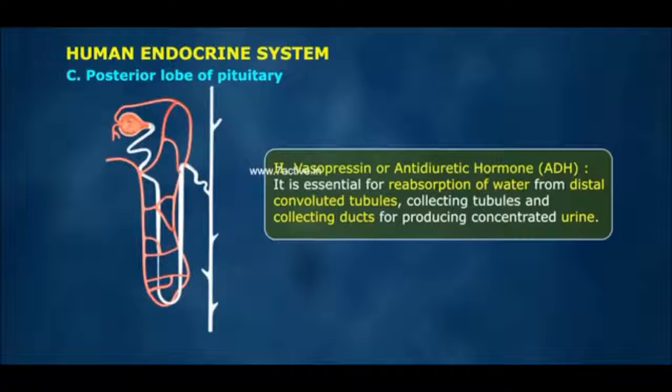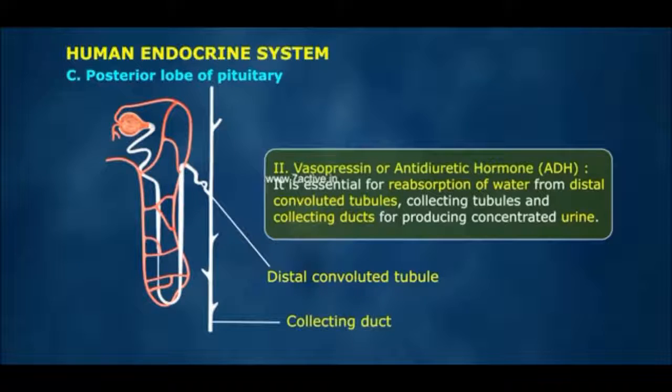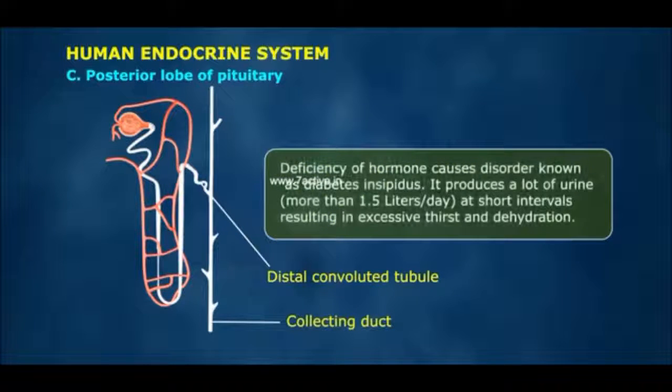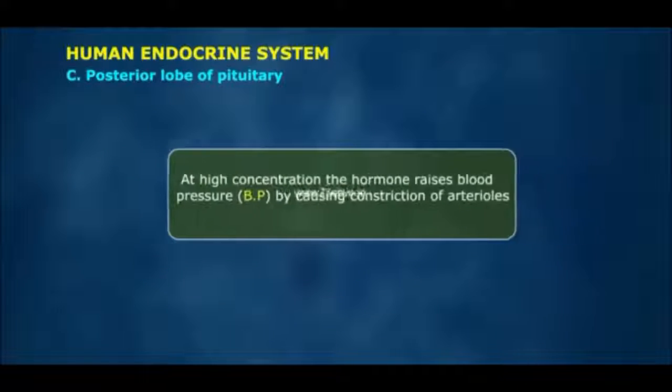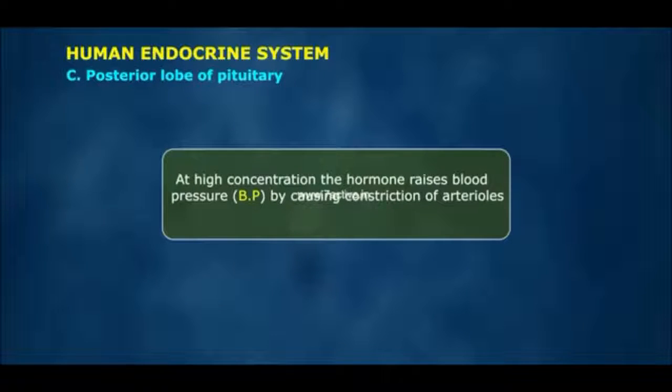antidiuretic hormone, ADH. It is essential for reabsorption of water from distal convoluted tubules and collecting ducts for producing concentrated urine. Deficiency of hormone causes disorder known as diabetes insipidus. It produces a lot of urine, more than 1.5 liters per day, at short intervals, resulting in excessive thirst and dehydration. At high concentration, the hormone raises blood pressure, BP, by causing constriction of arterioles.